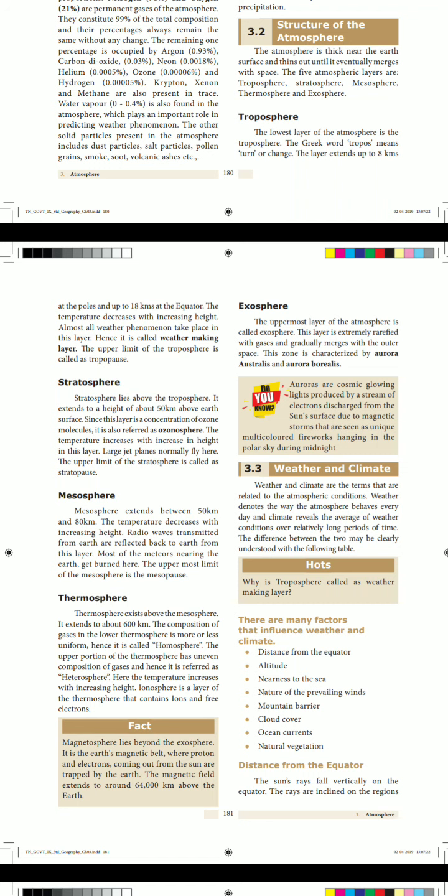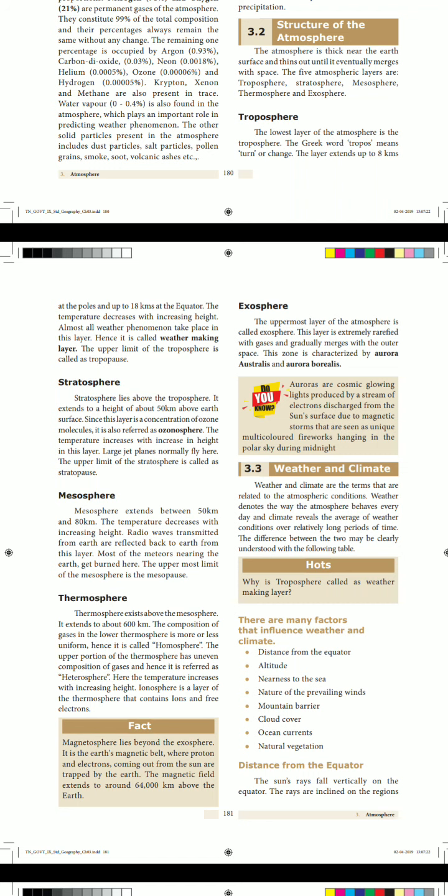Both weather and climate are terms related to atmospheric conditions. So what do you mean by weather? Weather denotes the way the atmosphere behaves every day. Each and every day, how it is changing will be explained. And climate reveals the average of weather conditions over a long period of time, for example, 1 year, 2 years. The difference between the two may be clearly understood with the following table.